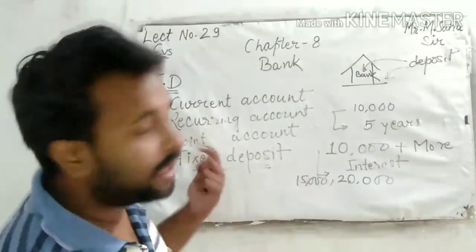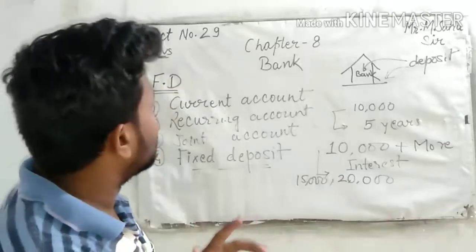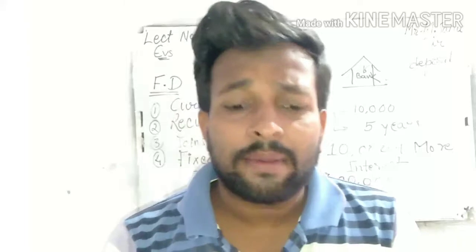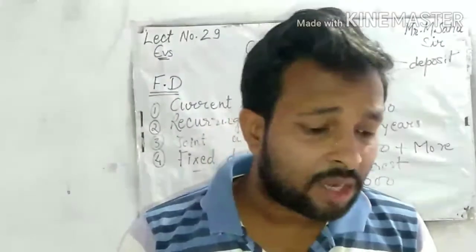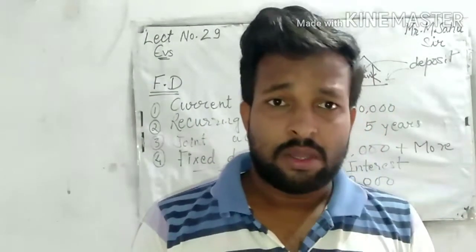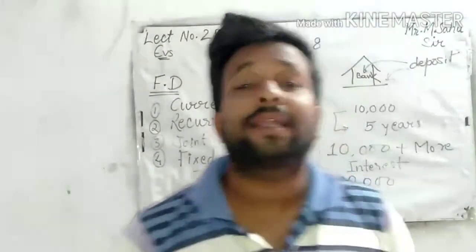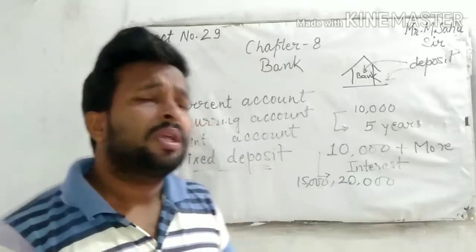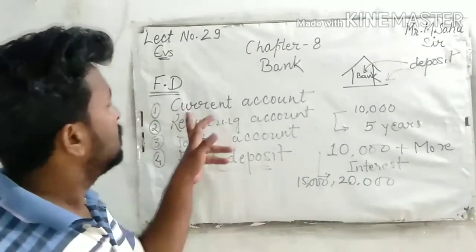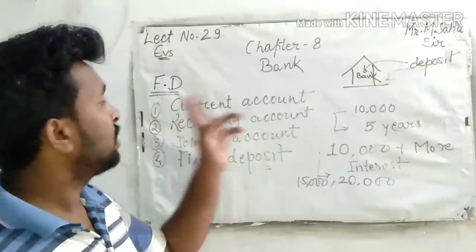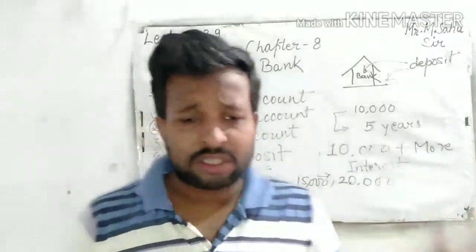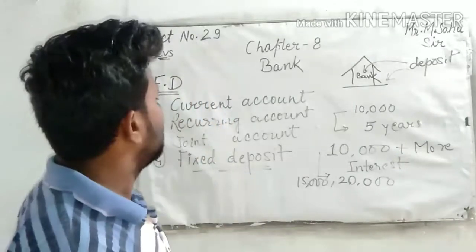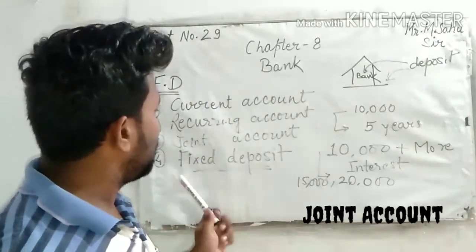So this is called another type of account, current account. Now I'll tell you what a current account is. This account is open only for businessmen. Okay, they cannot get interest on it. They cannot get extra money on it. Okay, they only open their account, CA, current account. This account is for business objectives, business persons. Next one, recurring, joint account, fixed account.